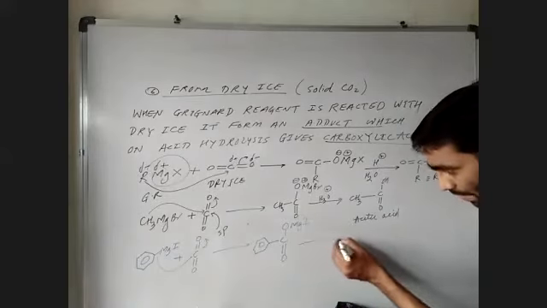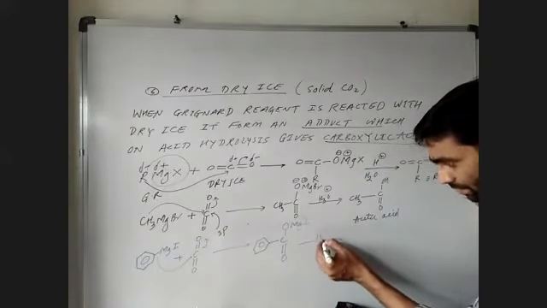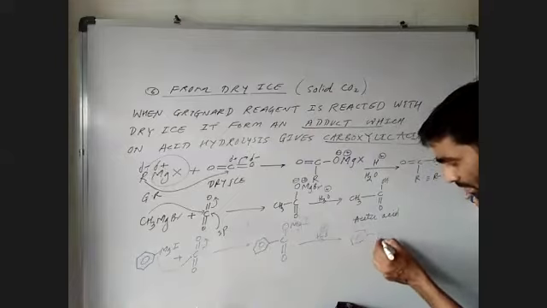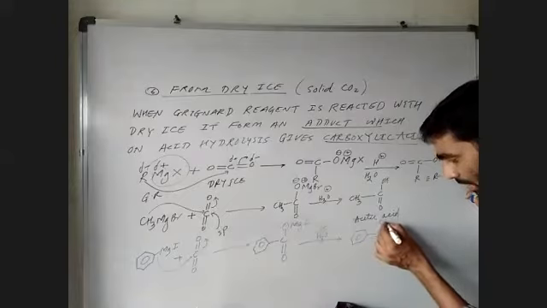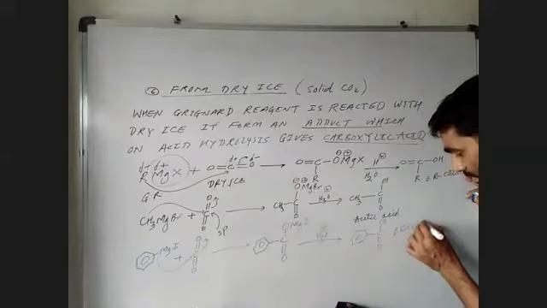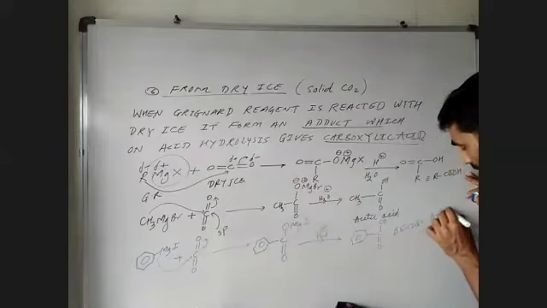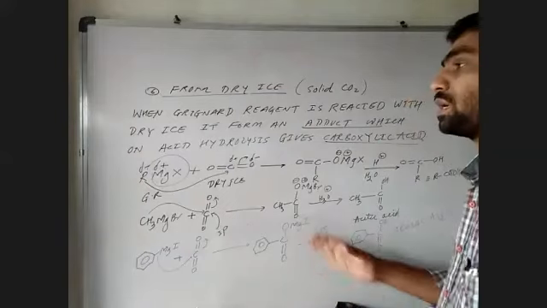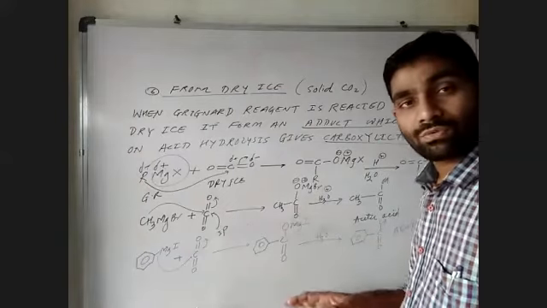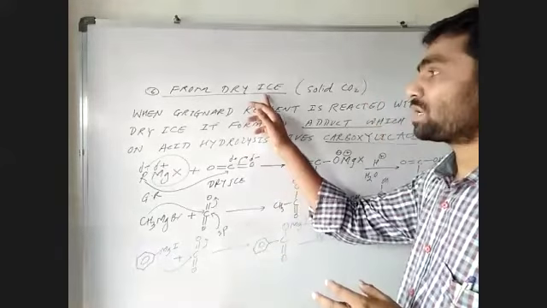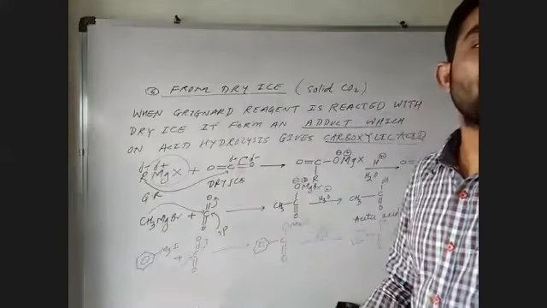To this, if you add acidified water, we can get this one, and this is nothing but benzoic acid. This is benzoic acid. So this is the very important reaction for the preparation of carboxylic acid from dry ice and Grignard reagent. Okay, fine.